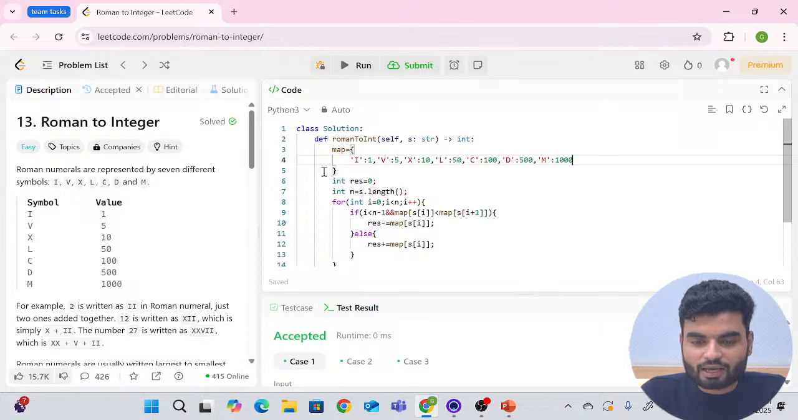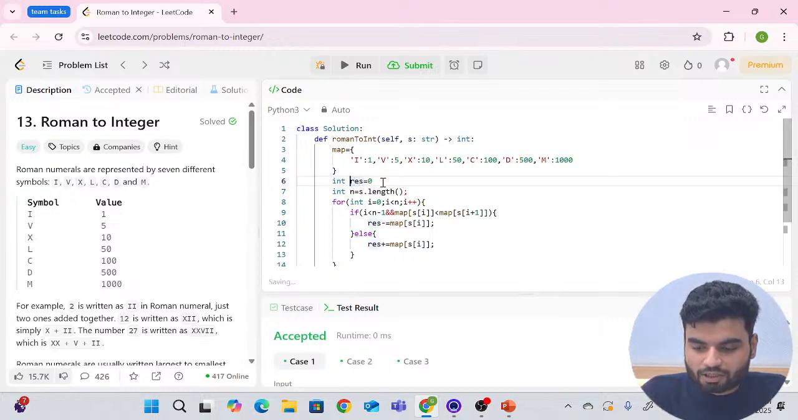So this is how we have created the dictionary of all the characters that we have given, with their values. The same syntax you have in Python also, but you don't have the data type, so we'll just simply remove it. And again here you don't have this length method. You will have the len method.